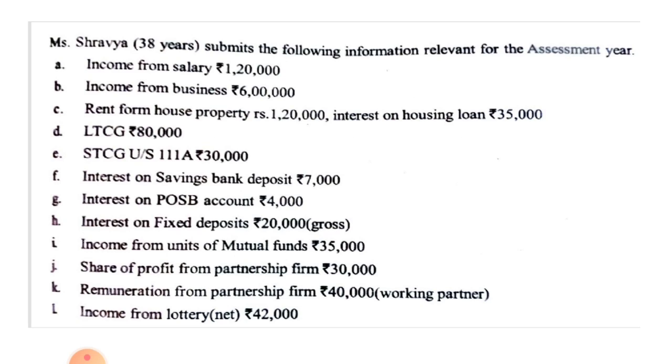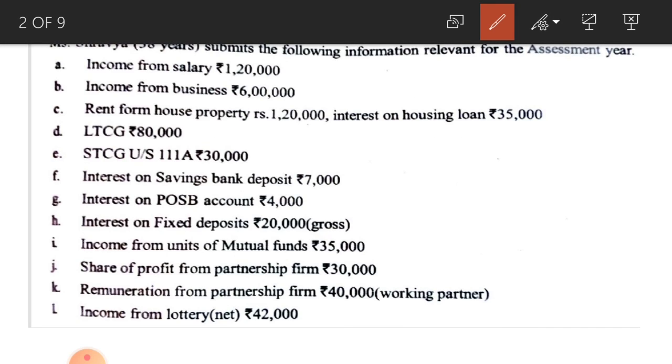Income from salary directly given 1,20,000, you can take it directly. And next one, income from business rupees 6 lakh, it is also directly given. Income from business, you can write it directly. Next one, rent from house property rupees 1,20,000, interest on housing loan 35,000.